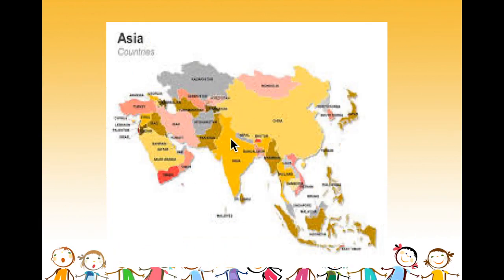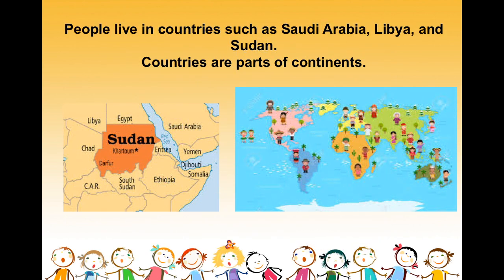This is the continent of Asia. Also, Asia is made of many different countries. Different people live in different countries. So, Asia is also made of many different countries. People live in countries such as Saudi Arabia and Libya and also Sudan and many other countries.